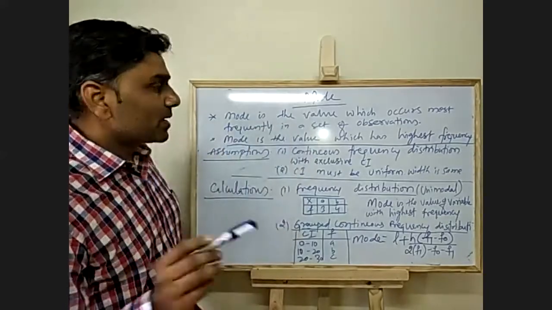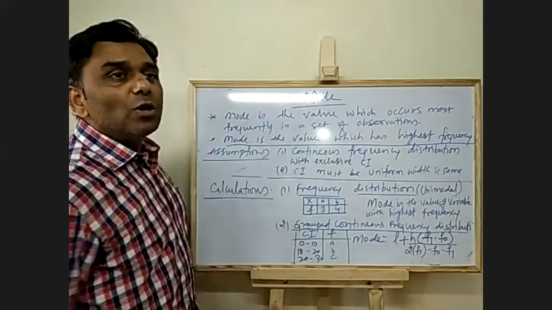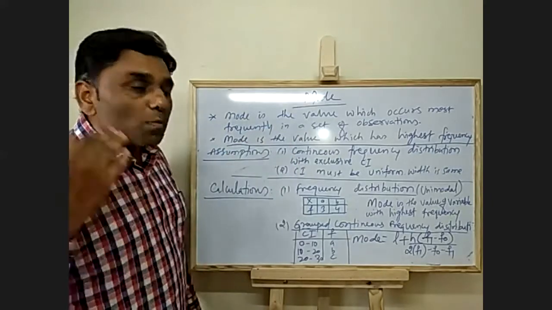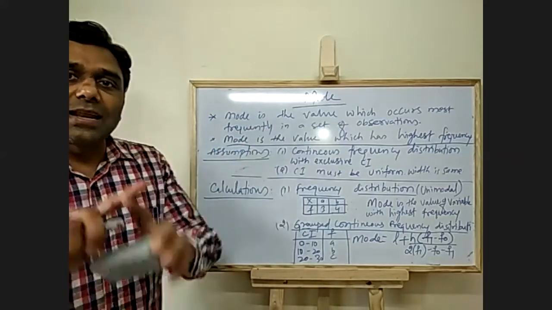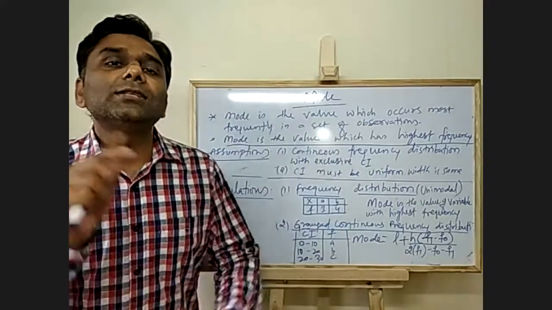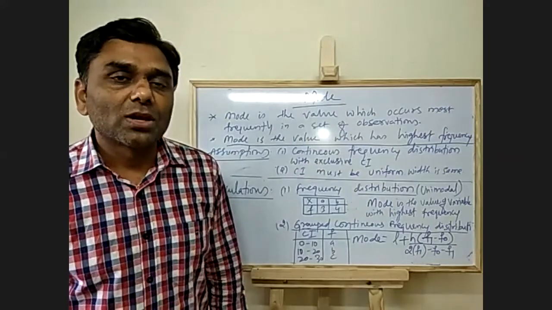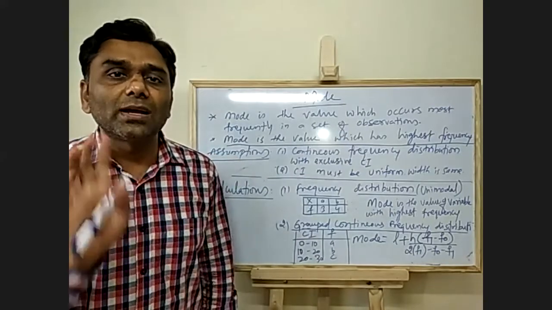Mode is the value which occurs most frequently in a data set. So if there is a data set, let's say English subject marks of first year BBA, I'm taking only the English subject.